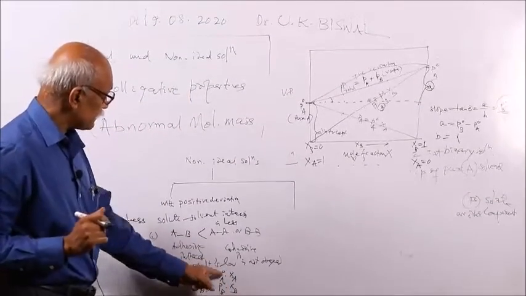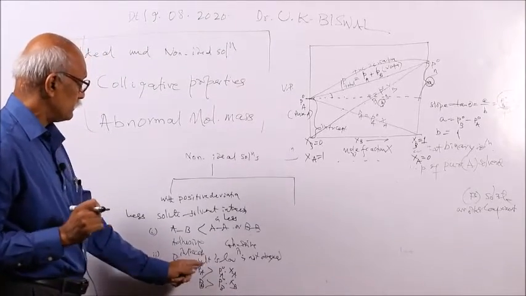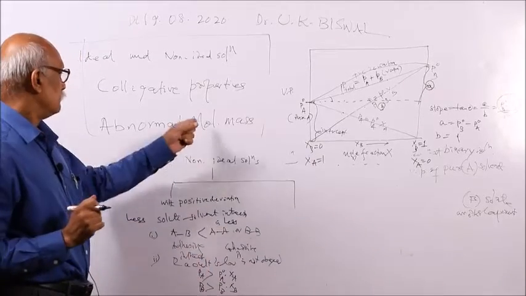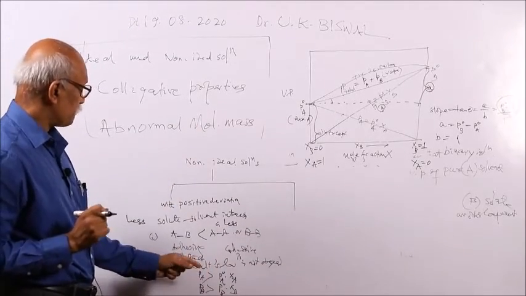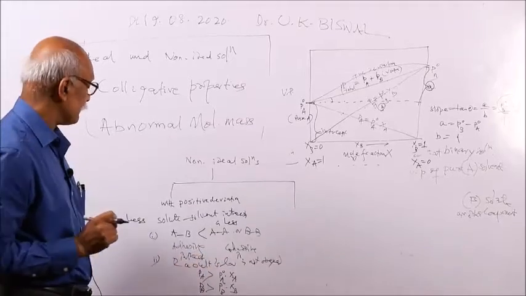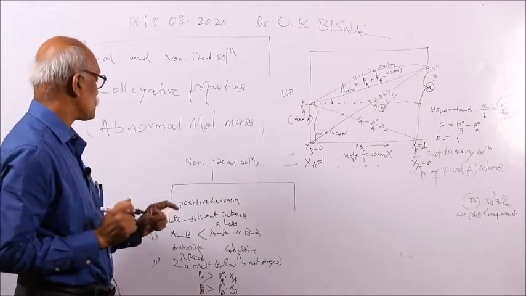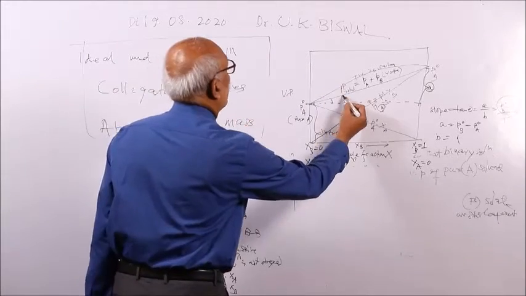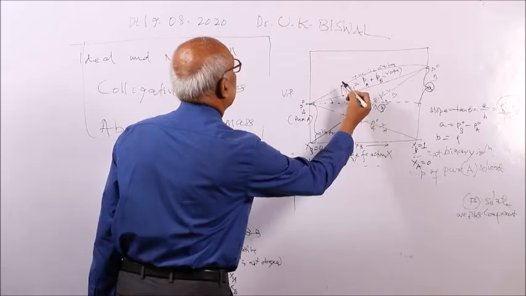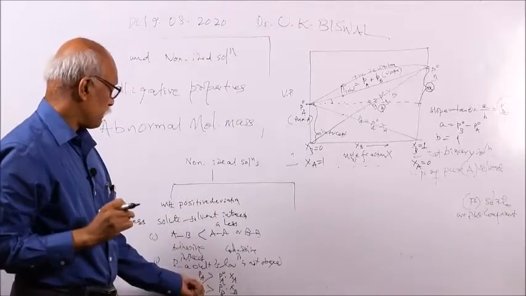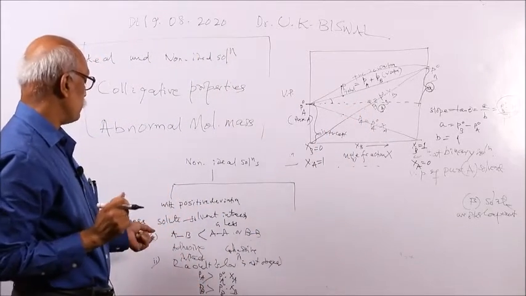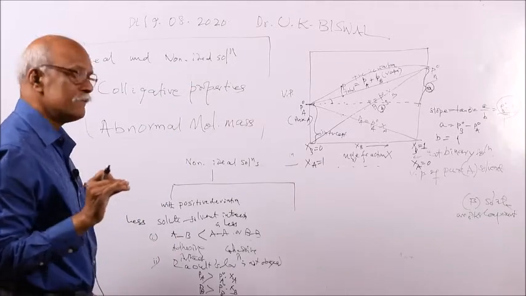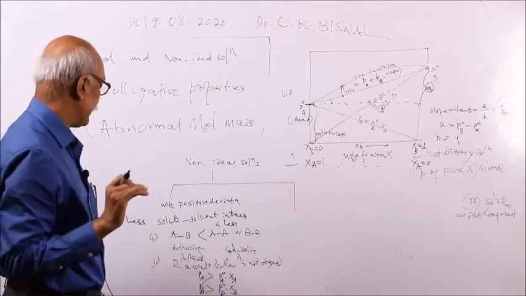In the case of an ideal solution, these factors are identical. This is your Raoult's law. In this ideal condition these two are identical, but in the non-ideal solution with positive deviation, the PA is greater because the point is expected here, but you are getting it here. So the vapor pressure is more, and why is it more? Because there is less tendency of attraction between component A and component B.